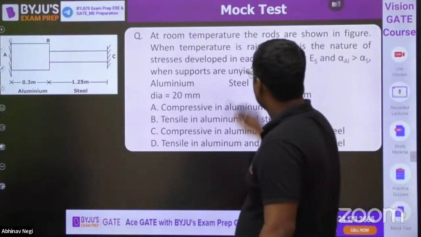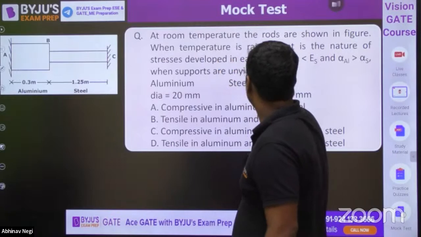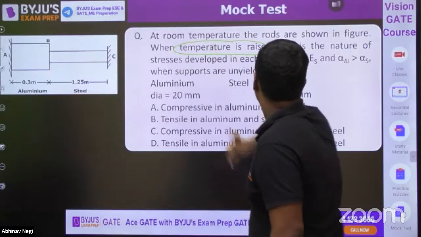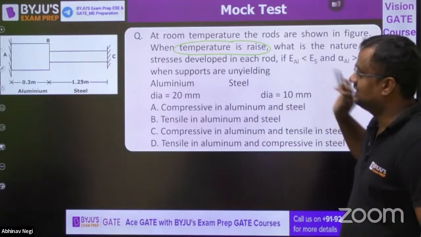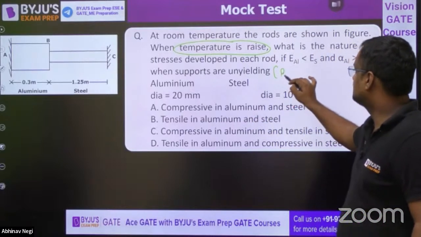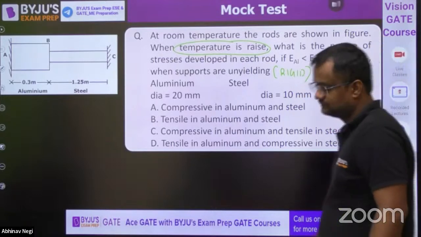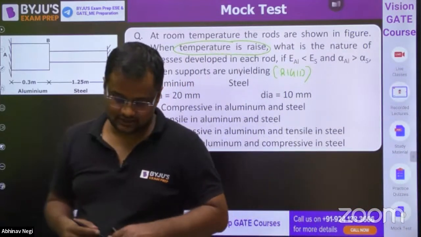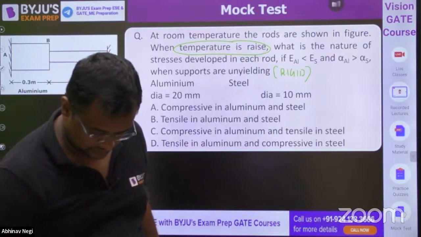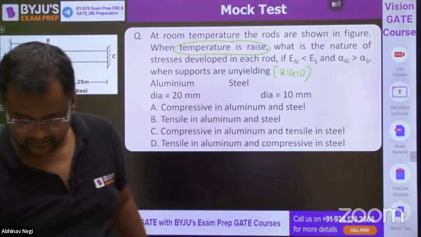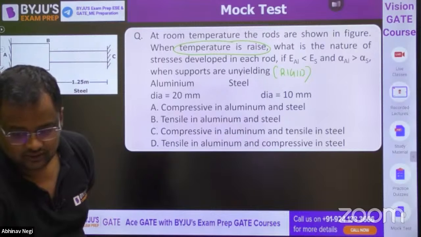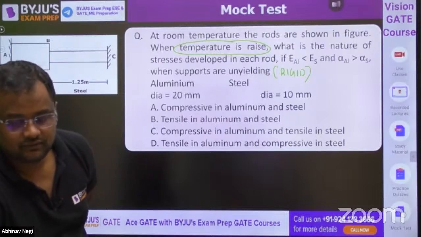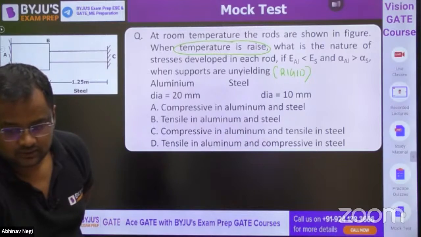At room temperature, the rods are shown in the figure. The temperature is raised. What is the nature of stress when the supports are unyielding? Unyielding means they are rigid supports. Hit it, guys, everyone.